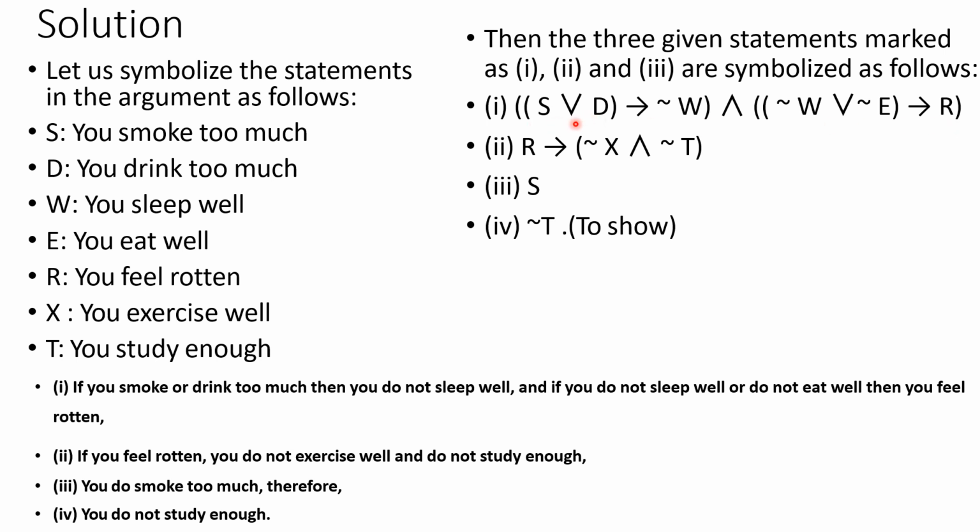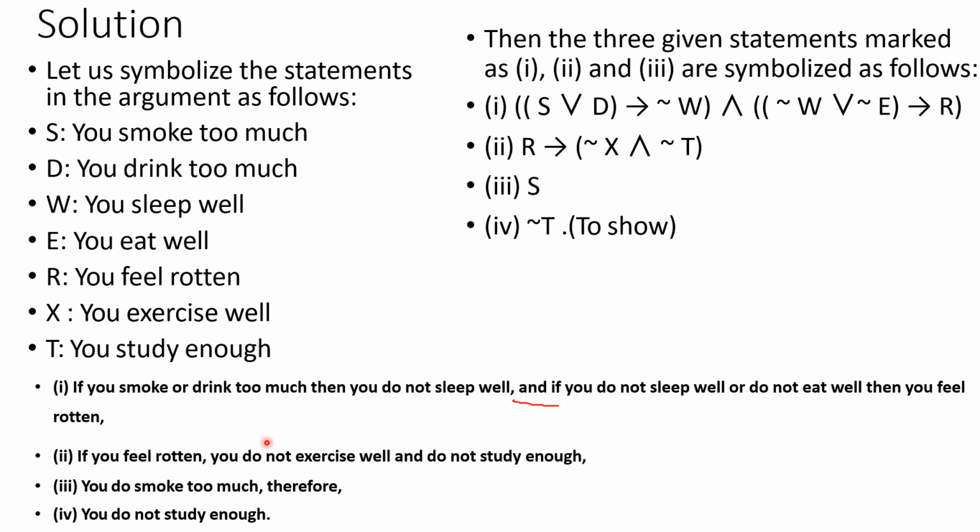So it is written S or D implies not W. Smoke too much or drink too much, we represent using implies not sleep well. Then there is an and, so we represent it with the and operator. Then you can see it is given that not sleep well, so not W, and not eat well, so not of E, then that implies you feel rotten.